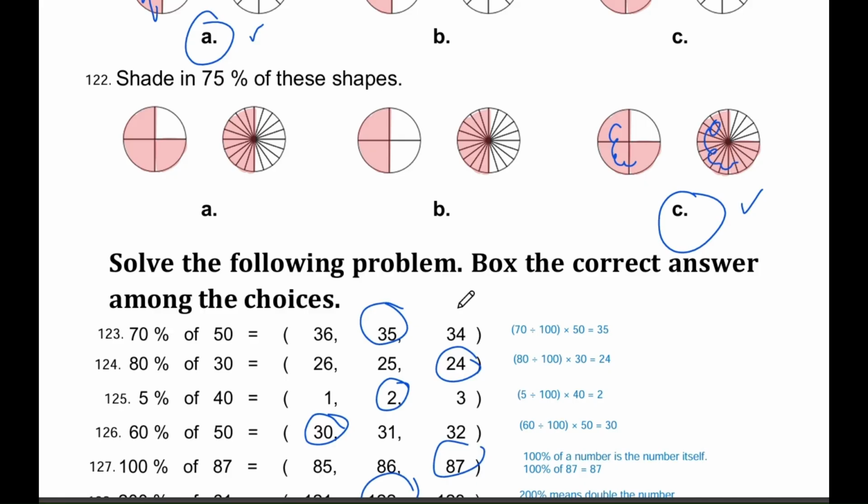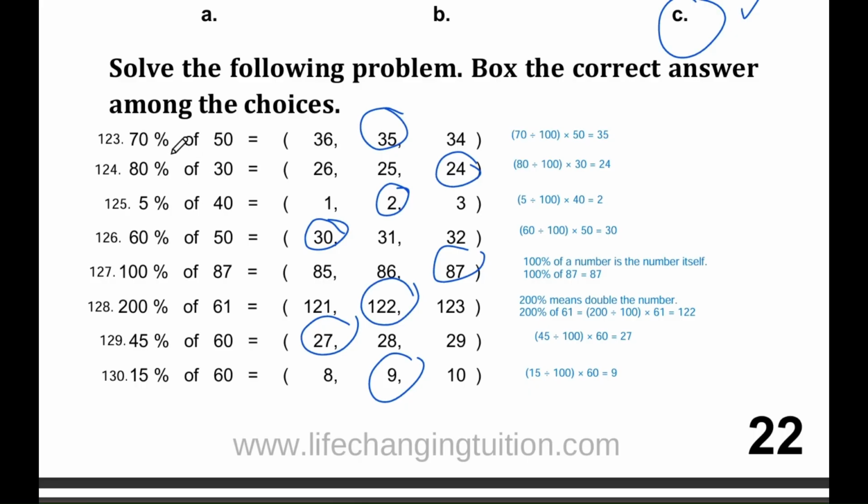Question number 123, 70% of 50 equals. The options are 36, 35, and 34. The correct answer is 35. The formula to work this out is 70 divided by 100, which equals 0.7. Then we multiply that by 50. 0.7 times 50 equals 35.